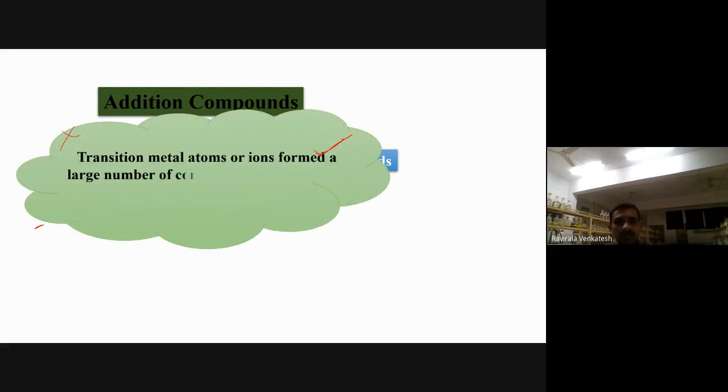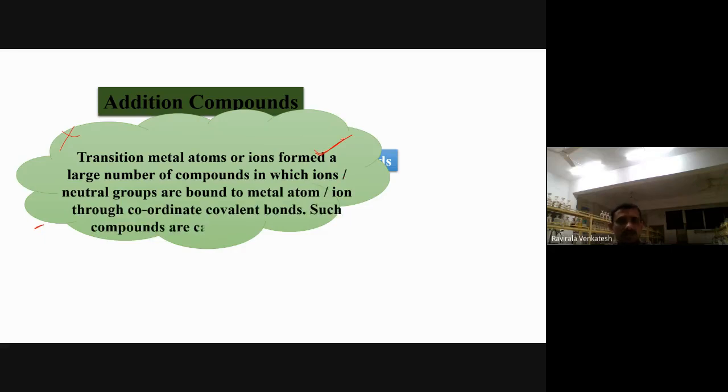Now, transition metal atoms or ions form a large number of compounds in which ions or neutral groups are bound to the metal atom through coordinate covalent bonds. Such compounds are called coordination compounds. I will explain very simply. These addition compounds, if you dissolve them in water, do not dissociate into constituent ions. They are coordination compounds. In terms of definition, transition metal atoms or ions form a large number of compounds with ions or neutral groups bound to the metal atom through coordinate covalent bonds. Such compounds are called coordination compounds.